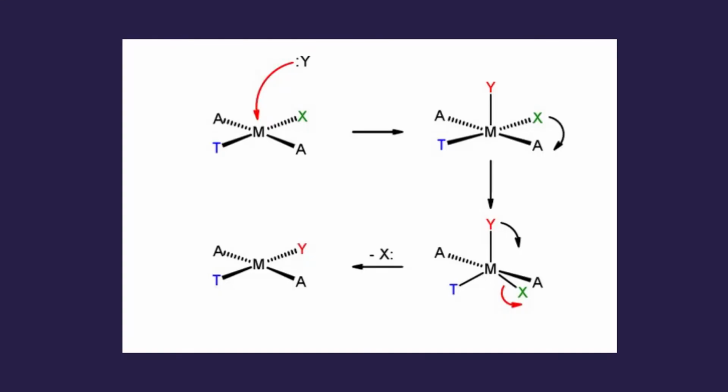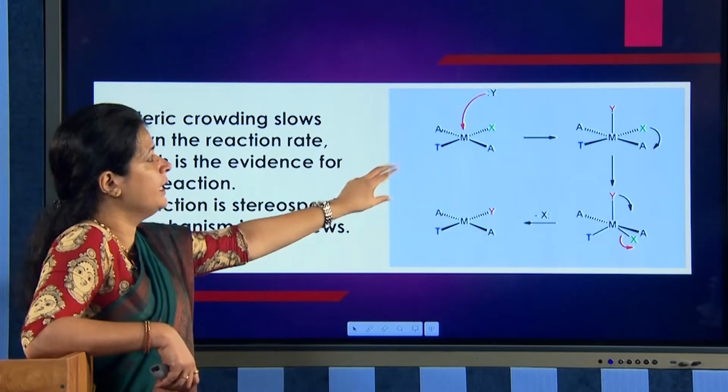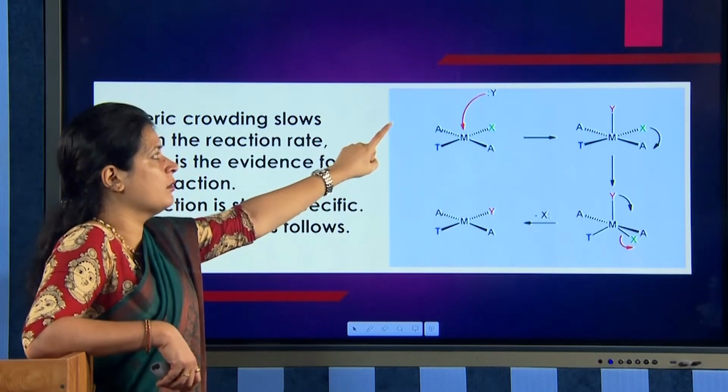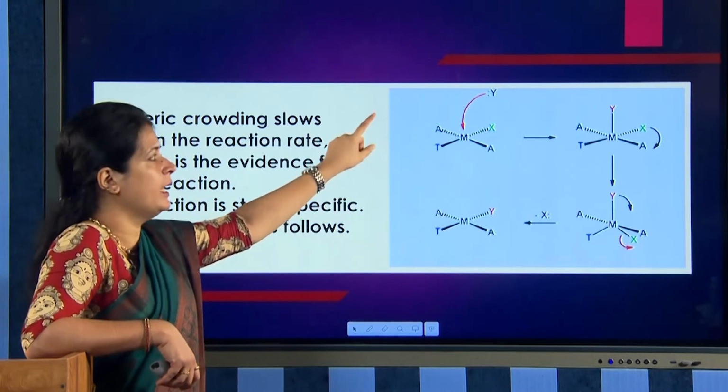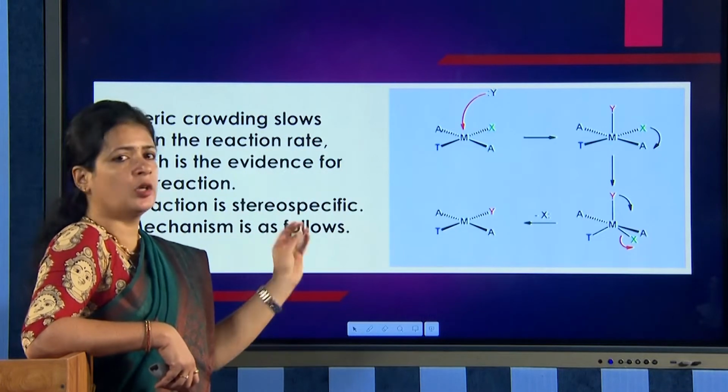This mechanism is as follows. See the mechanism: the square planar complex is generally represented as M, A2, T and X. I have given a simple notation for all the ligands. X is the leaving ligand and Y is the entering ligand. See, Y is coming; it can either come above or enter below the complex.